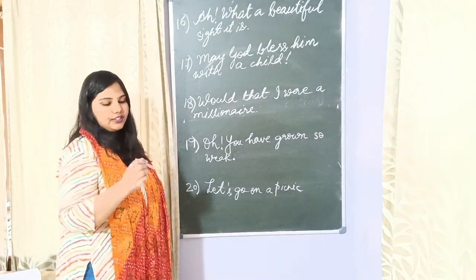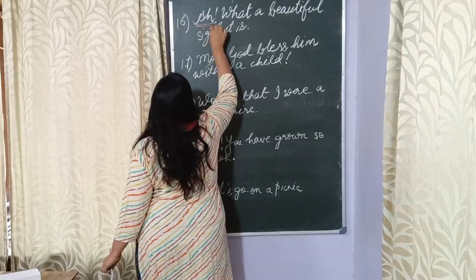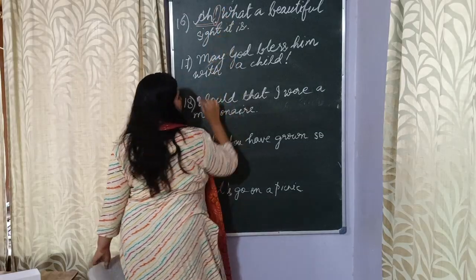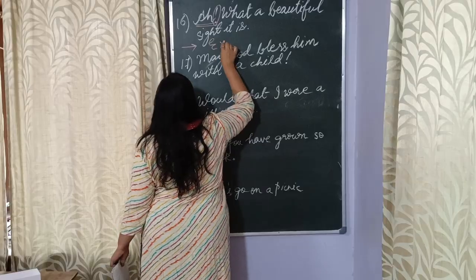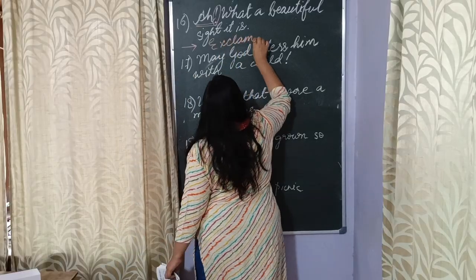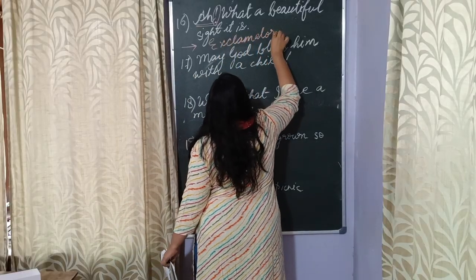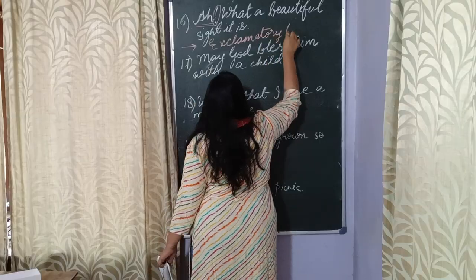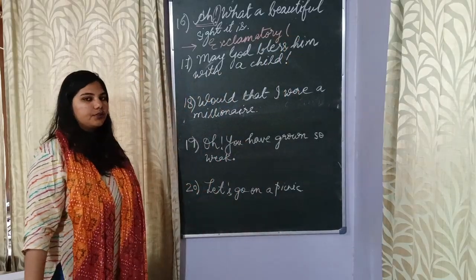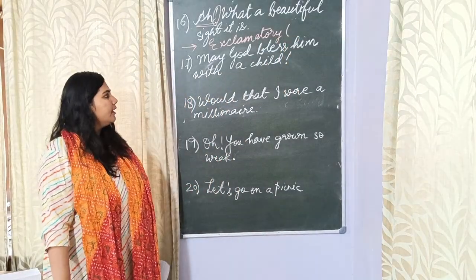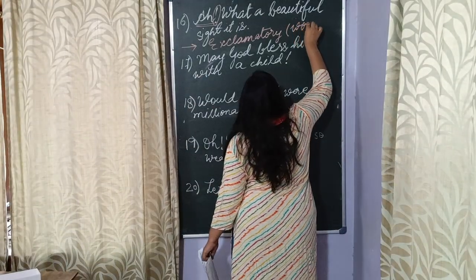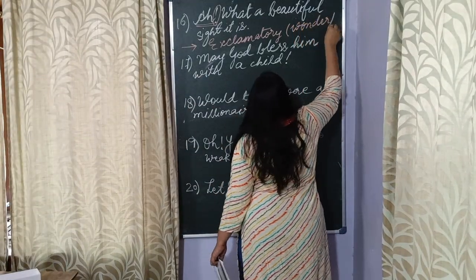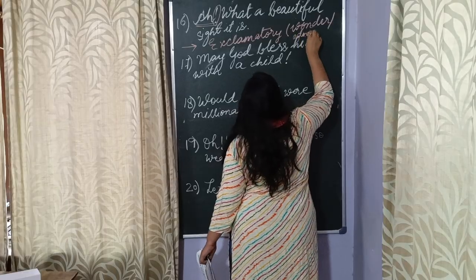We have a word of interjection over here, and we have the mark of exclamation also, which makes this an exclamatory sentence. Very good. Can anyone tell me what kind of an emotion is being conveyed through this sentence? Exactly. This is wonder, or you can say admiration.